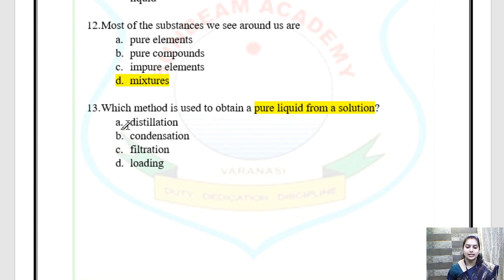Children, distillation is the best method to obtain the pure liquid. So to obtain pure liquid, the distillation process is performed. Okay. So this is the answer.